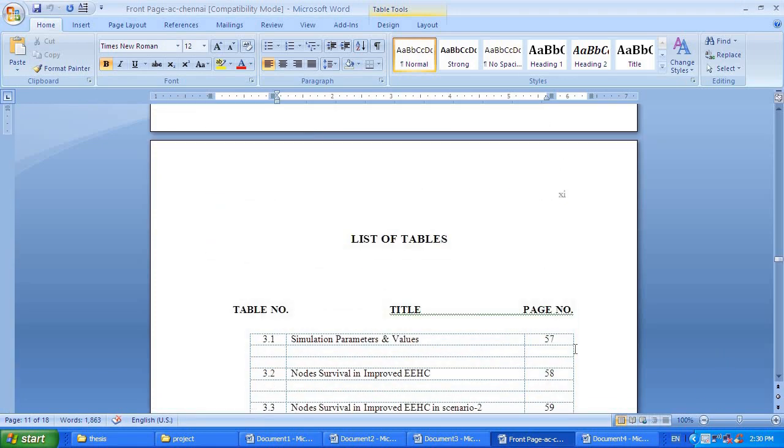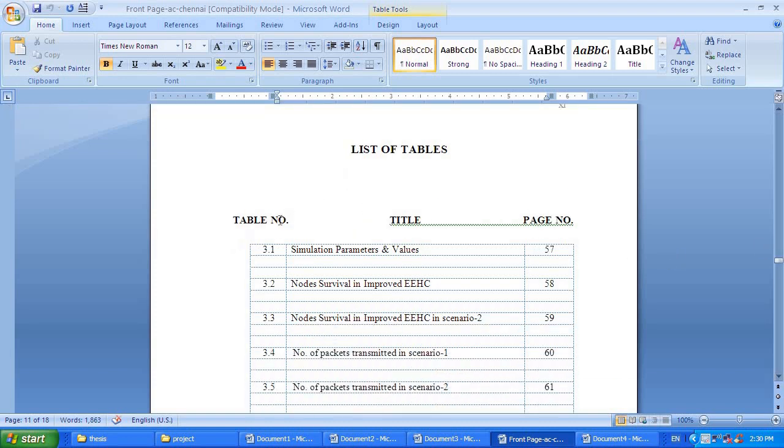Then comes list of tables. Again you will have table number, title, page number. These are all the headings. So the table number is 3.1, the name of the table is simulation parameters and values, and it is on page number 57. Like this we need to write.